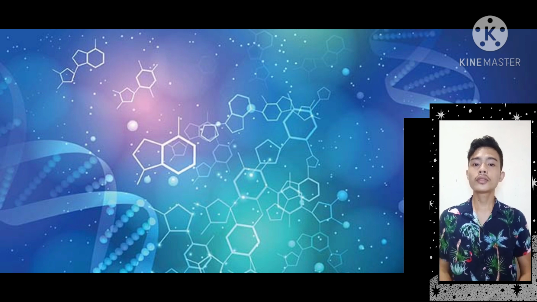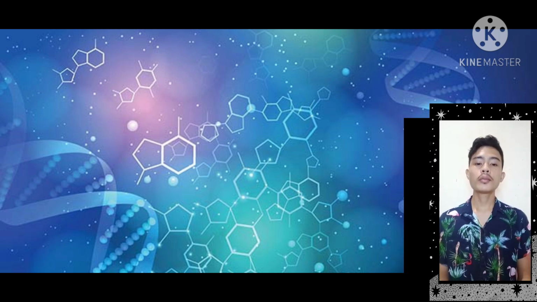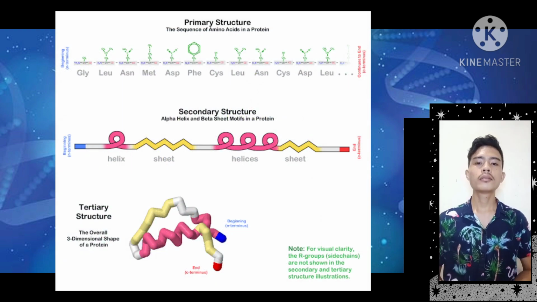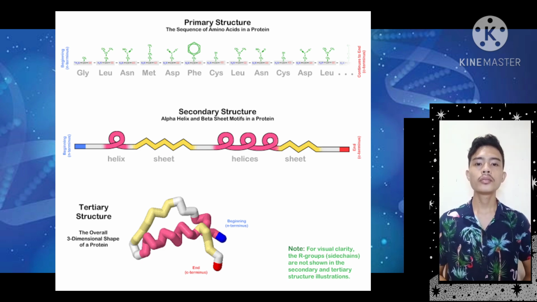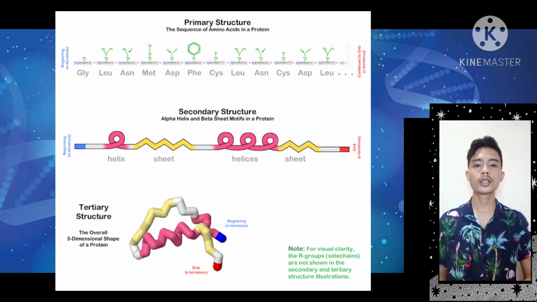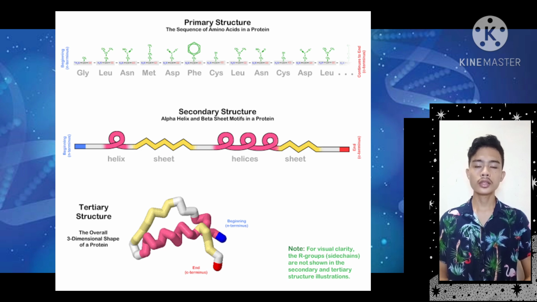Let's talk about the different levels of protein structures. First, there's the primary structure. It is simplified as the sequence of amino acids found in the protein. The sequence determines the shape of the protein. If you replace just one amino acid with another, it will completely change the shape and the function of the protein, which are determined by the sequence of the amino acids.